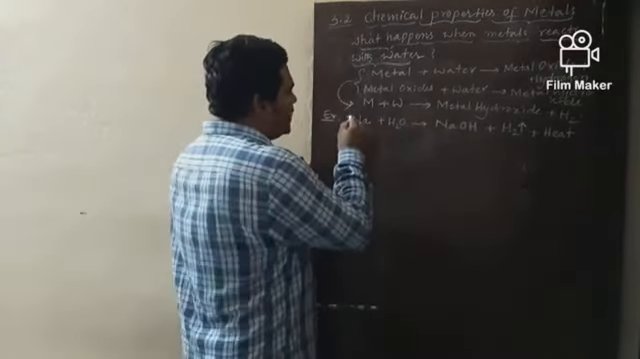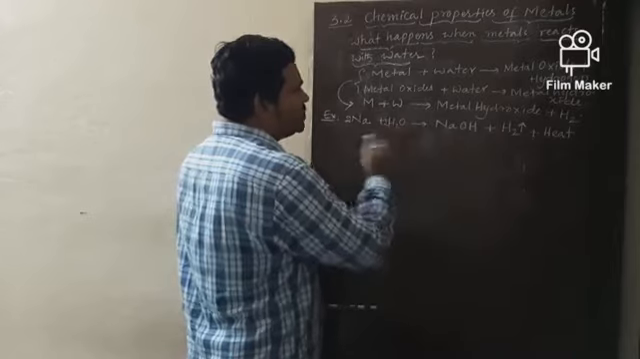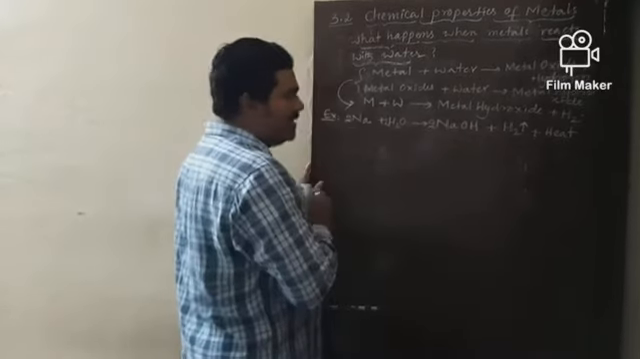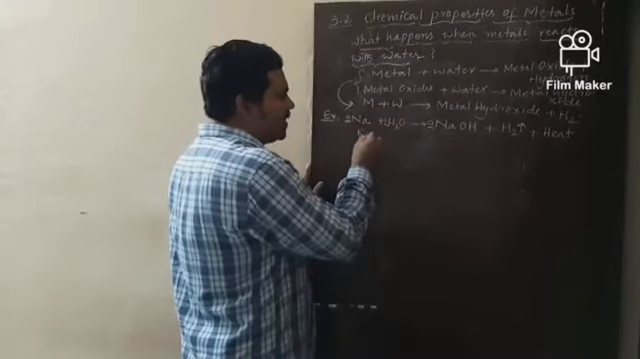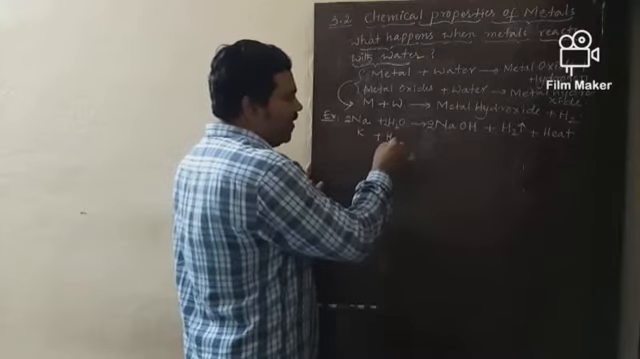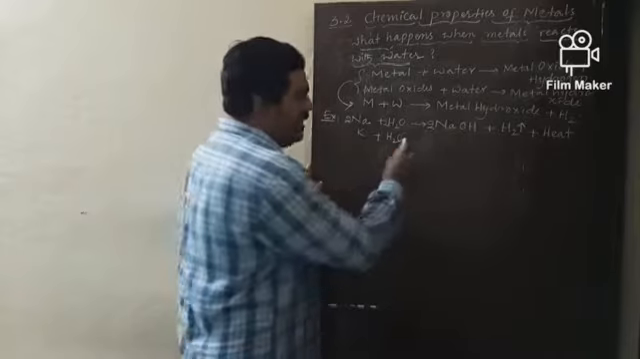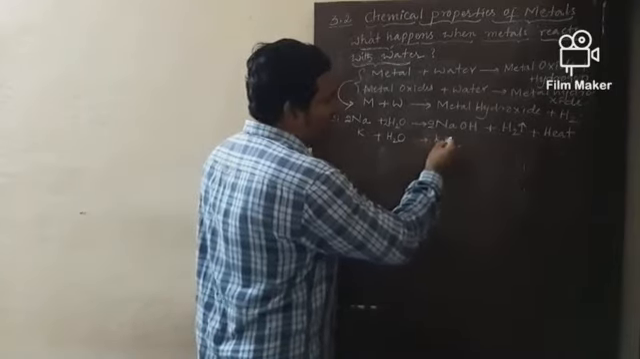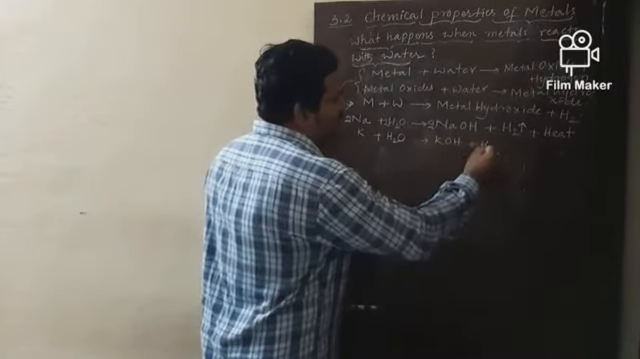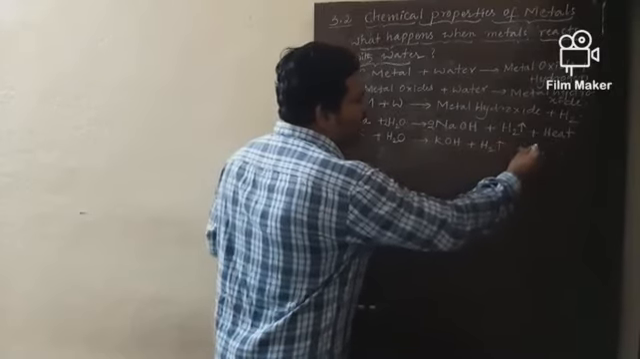Now to balance this equation, put here 2H2O and 2NaOH. In a similar manner, potassium also reacts with cold water very violently to produce potassium hydroxide along with the liberation of hydrogen gas and heat energy.